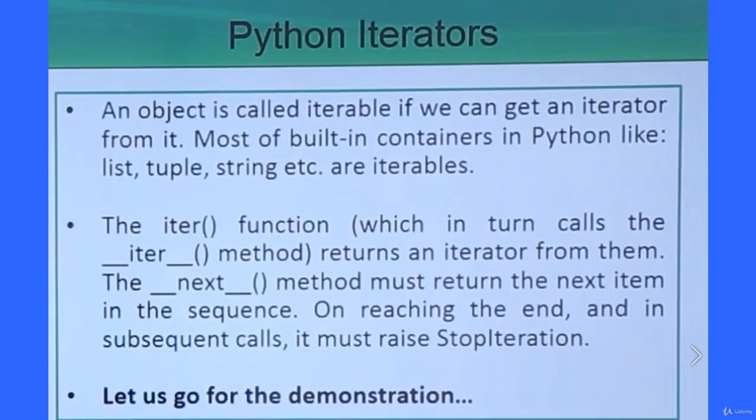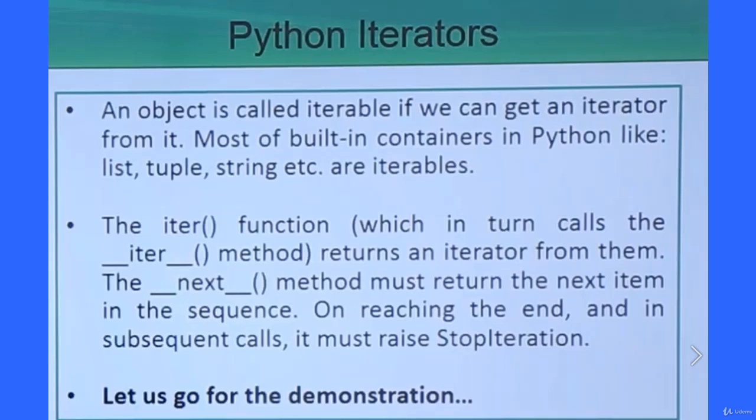An object is called iterable if we can get an iterator from it, and most of the built-in containers in Python like list, tuple, strings, etc. are iterable because we can get an iterator from them. The iter function, which in turn calls the __iter__ method, returns an iterator from them. The __next__ method must return the next item in the sequence. On reaching the end, and in subsequent calls, it must raise StopIteration.